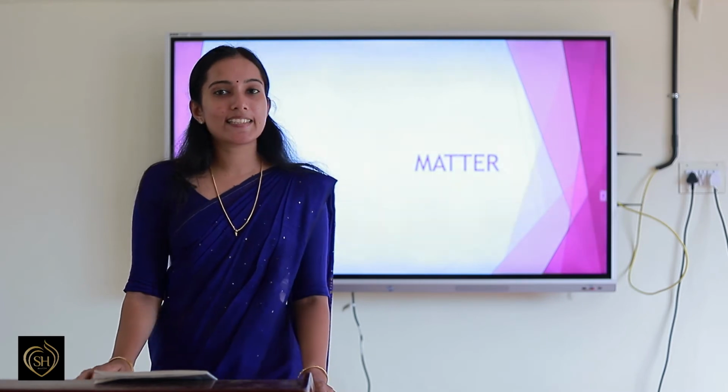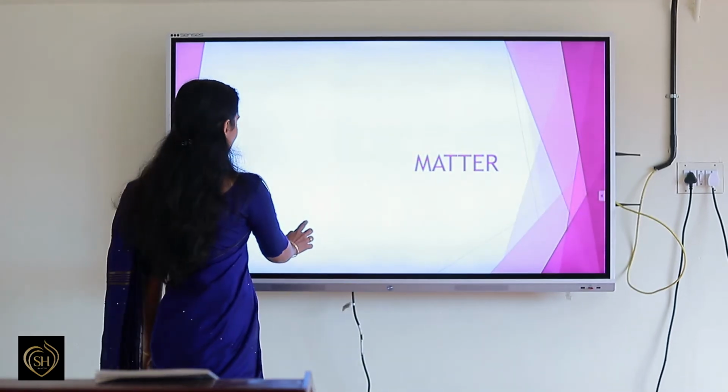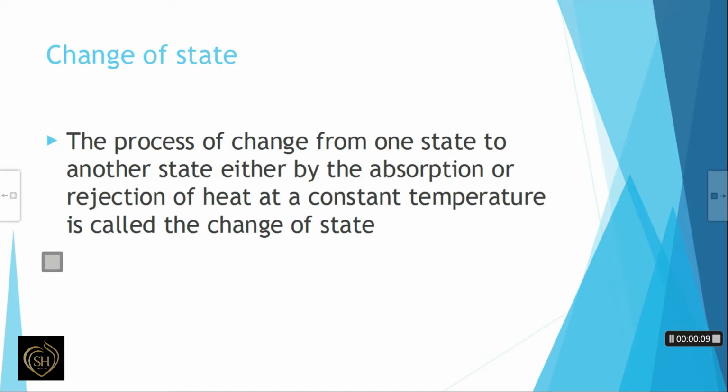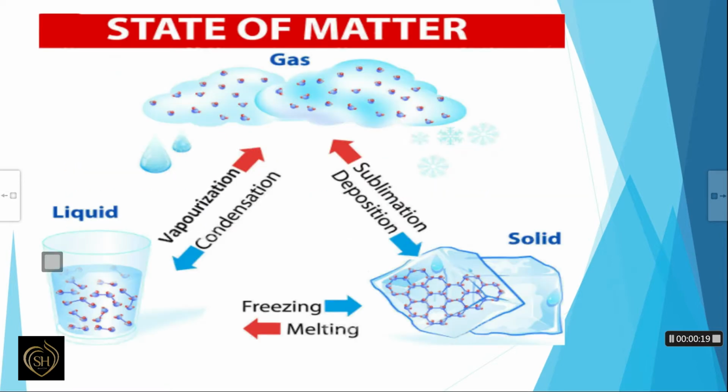So, today let us learn about change of state. The process of change from one state to another state, either by the absorption or rejection of heat at a constant temperature, is called the change of state. We know that matter exists in three different states, namely solid, liquid and gas. Here you can see the diagram that represents the change of state.